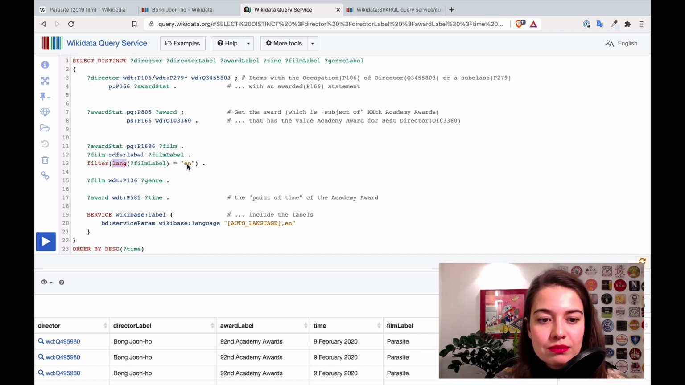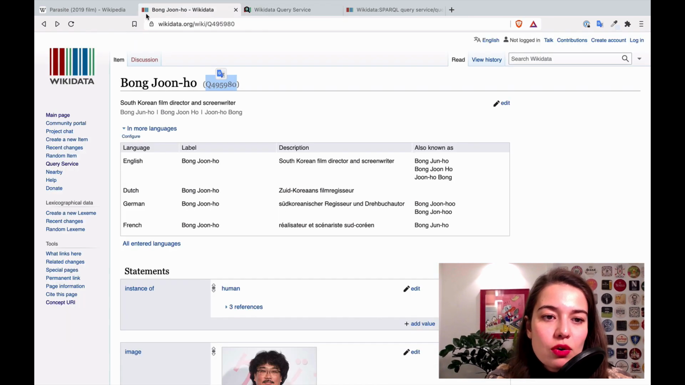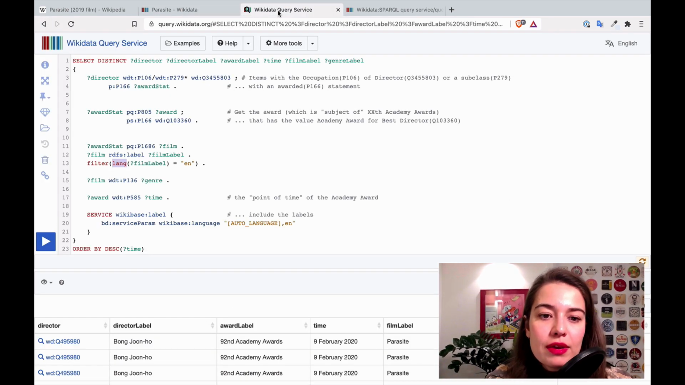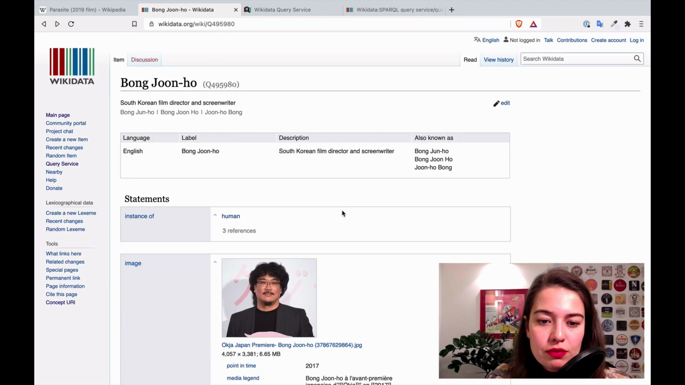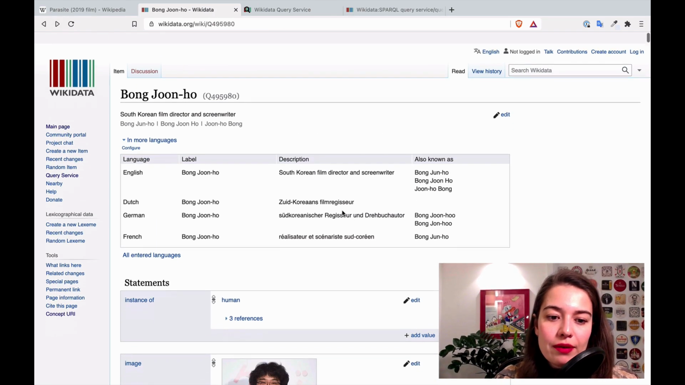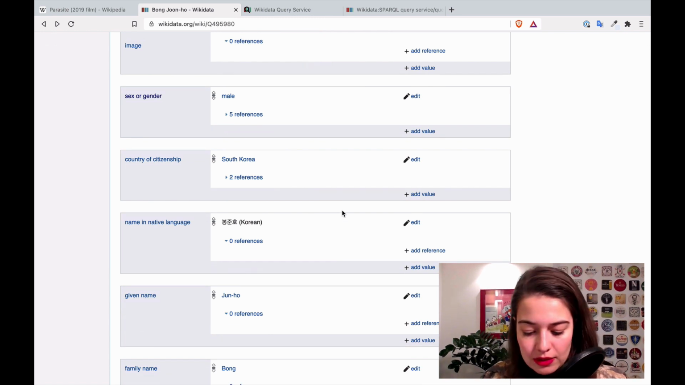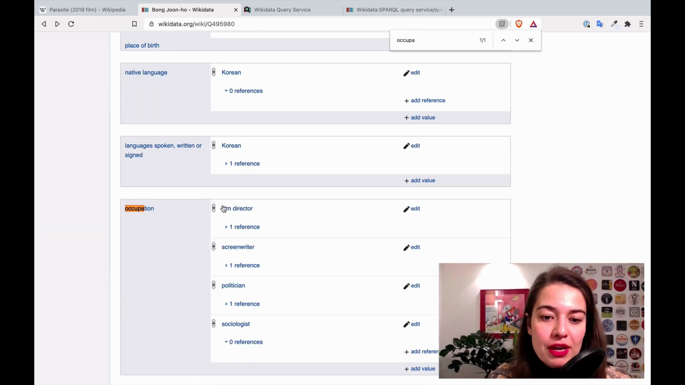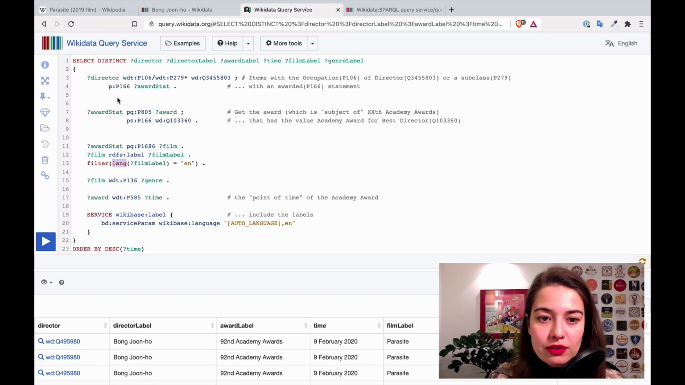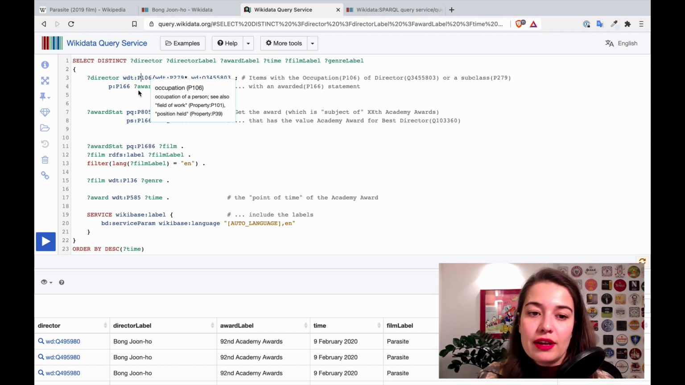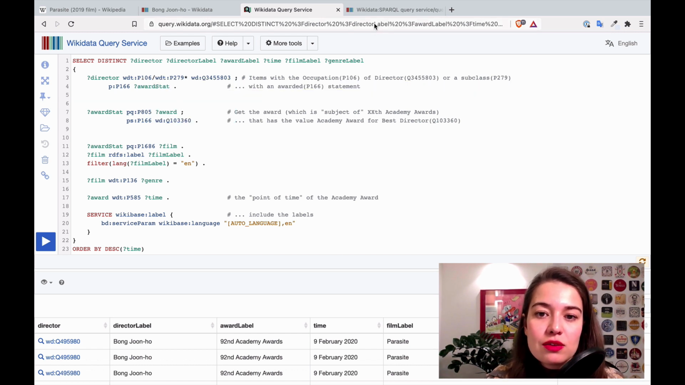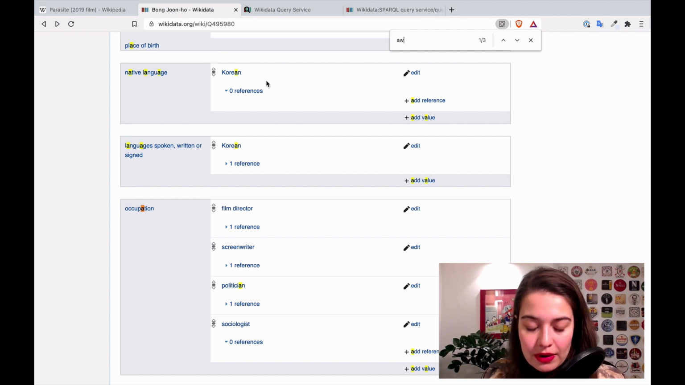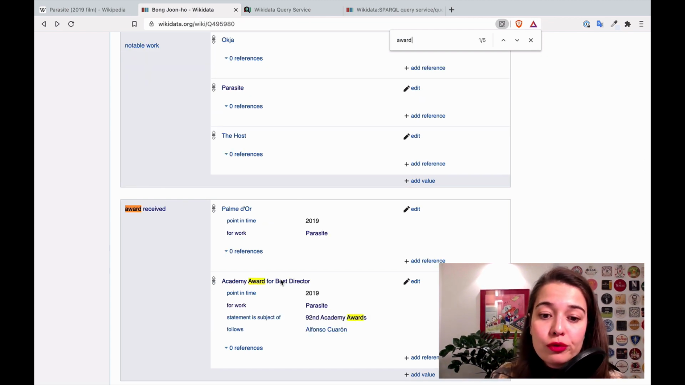All right, I hope this is clear. So what we did so far is we were looking at all the directors. So we're on the directors page. For everyone who has the occupation of film director or is a subclass of director, as we see here, we want to see the ones that have been awarded an Academy Award for Best Director.